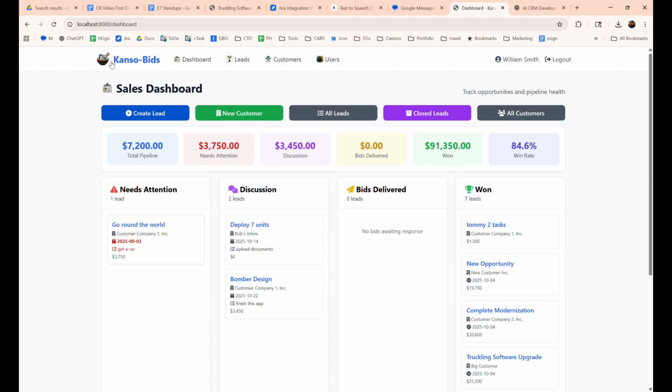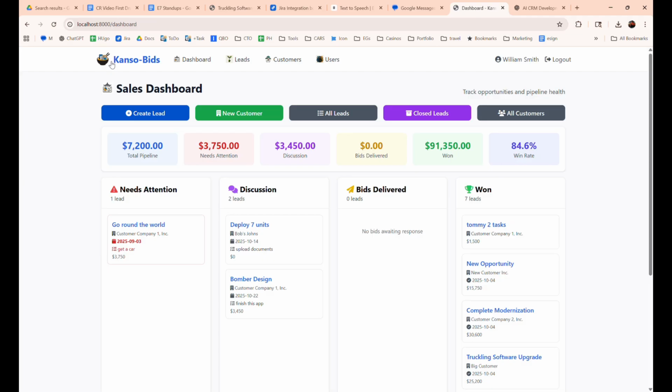Since we've been talking about artificial intelligence and software development, I thought I'd just take a few minutes to show you what I've been able to do recently in less than 2 days. We're going to take a look at a CRM, customer relationship management or sales system, and this has always been a pet peeve of mine. People want me to install Salesforce.com or Zoho or any number of other software as a service solutions that are built to satisfy everybody, and seldomly do they get used to their full potential.